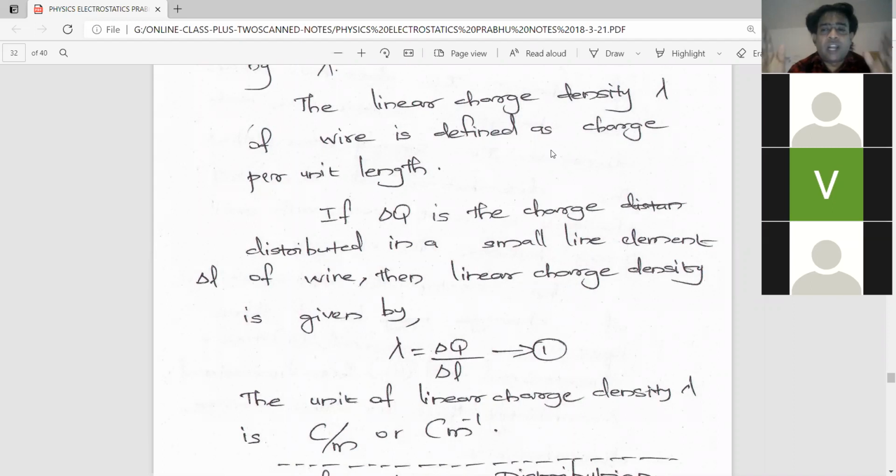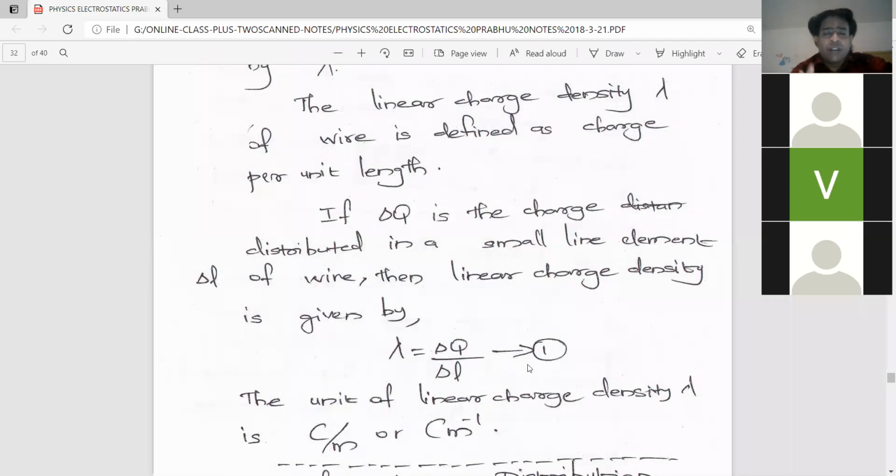If small L is the total length of the wire, and I am considering a small part of the total length, that is taken as delta L, and it is called the line element. If delta Q is the charge concentrated in the small line element delta L, then what is linear charge density? Linear charge density is charge per unit length. So we have to divide charge by length. Therefore, we divide delta Q by delta L, and this is denoted by lambda, the linear charge density.